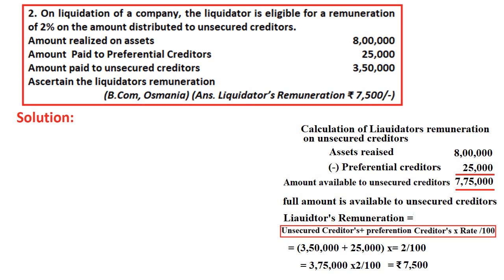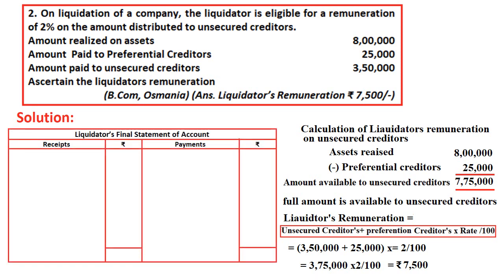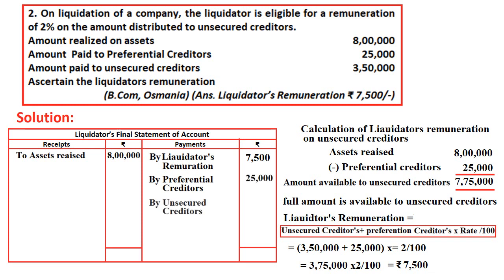In this video we are understanding only the remuneration calculation concept, but in the next video I am going to show how to prepare the liquidator's final statement. I have posted the same data in a liquidator's final statement, even though it is not asked in the question, simply to make you understand the next video. So amount realized, that is assets realized, are 8 lakhs. Then on the payment side, liquidator's remuneration 7,500, then preferential creditors 25,000, unsecured creditors 3,50,000.